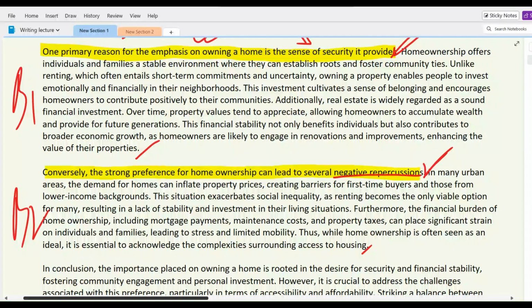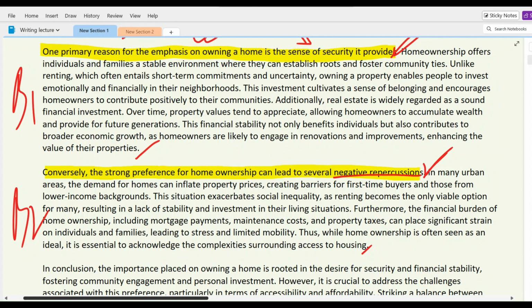"In many urban areas, the demand for homes can inflate property prices, creating barriers for first-time buyers and those from lower income backgrounds. This situation exacerbates social inequality as renting becomes the only viable option for many, resulting in a lack of stability and investment in their living situations.